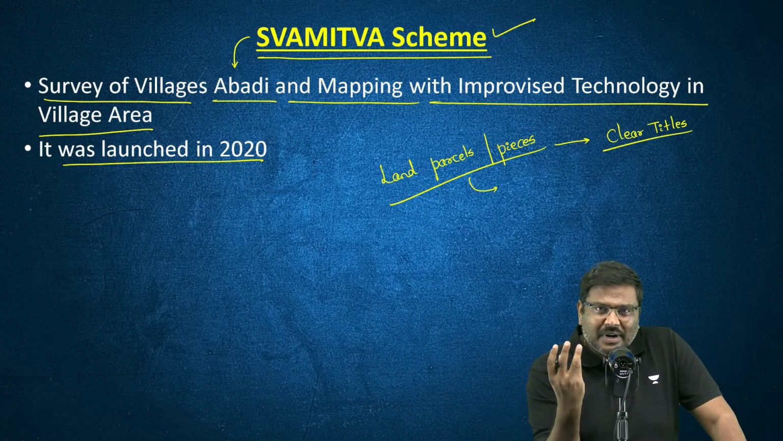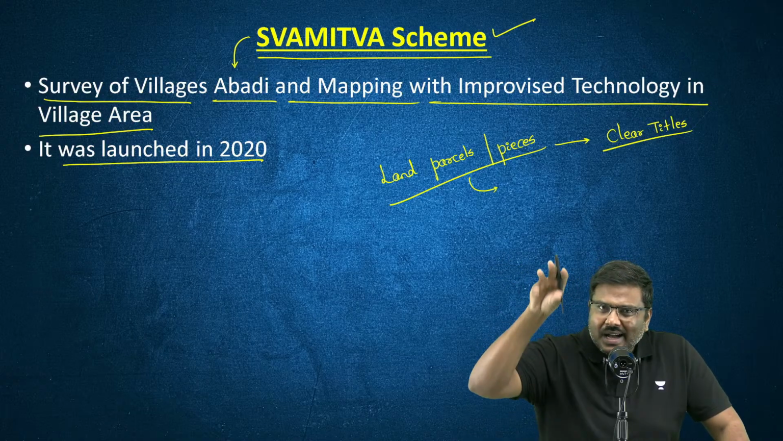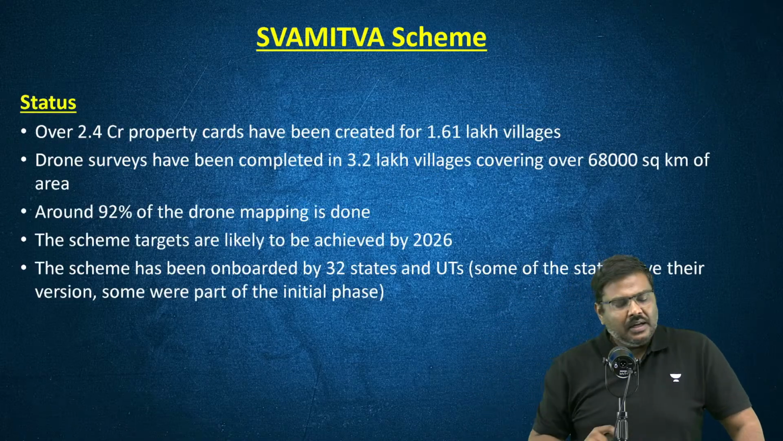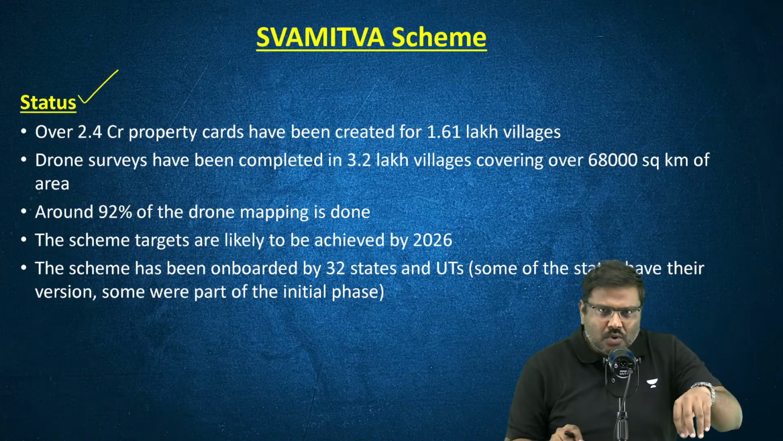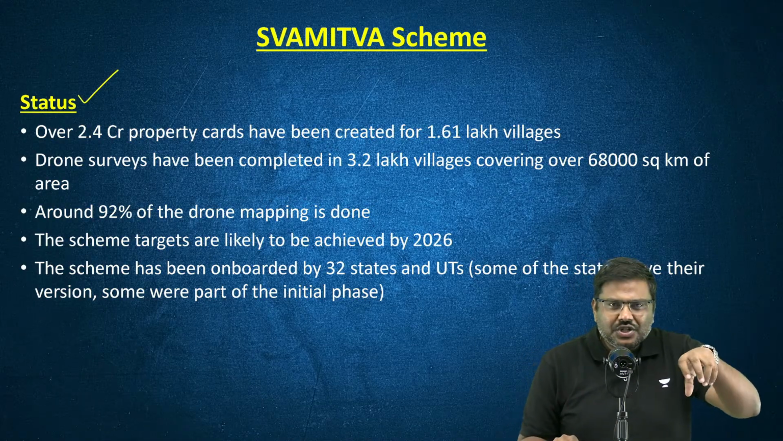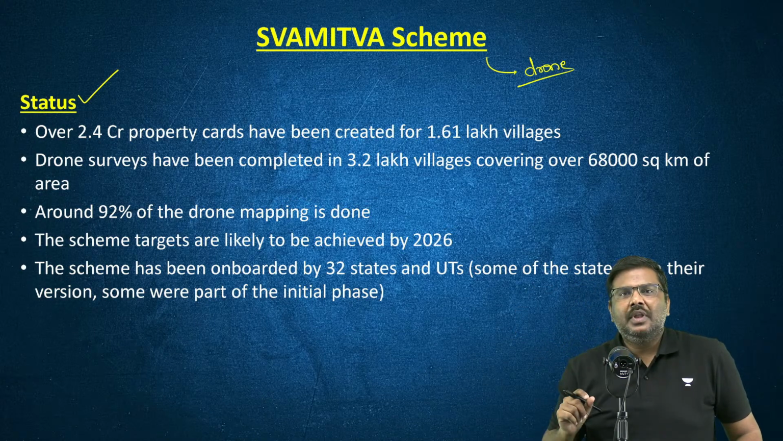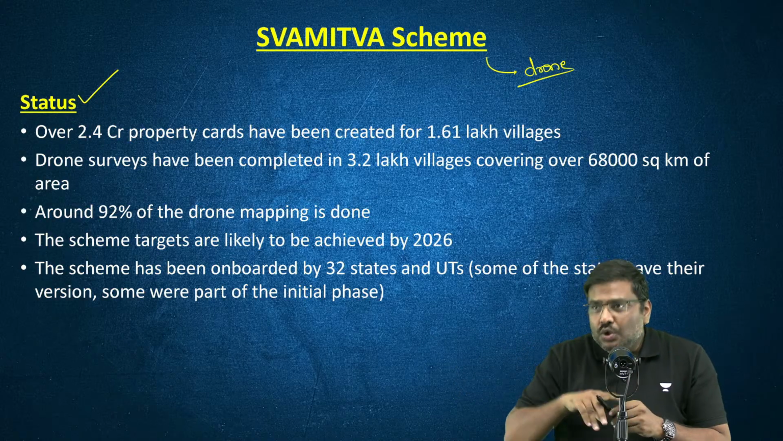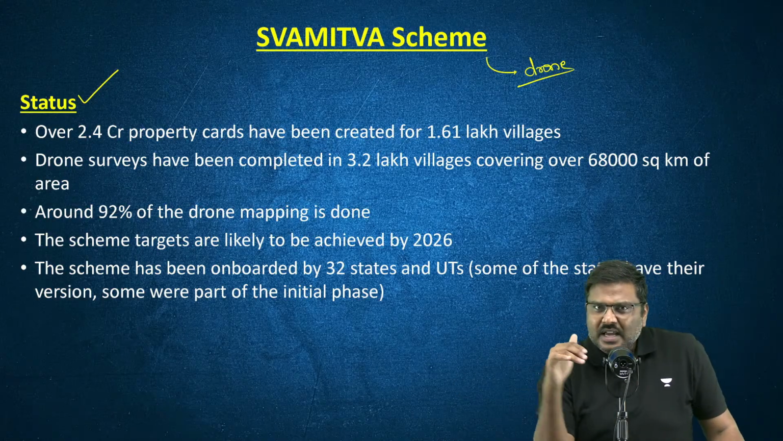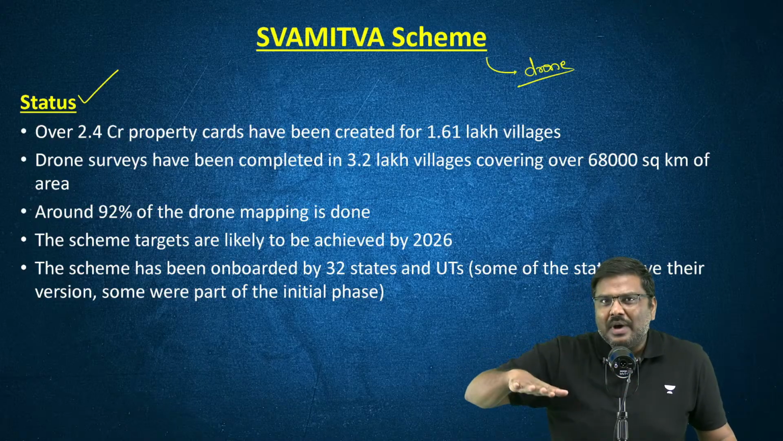So what has happened under the Swamitva scheme? What is the importance of the Swamitva scheme? Achievement, you focus on that. Now, what is the status of Swamitva scheme? Under Swamitva scheme, essentially we are using drones to survey all the pieces of land. We are going to use the drones to conduct a survey. And using the drone technology, once the survey is conducted, we are going to create these particular new maps.